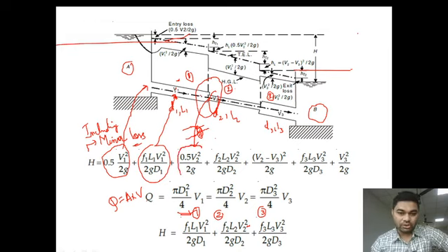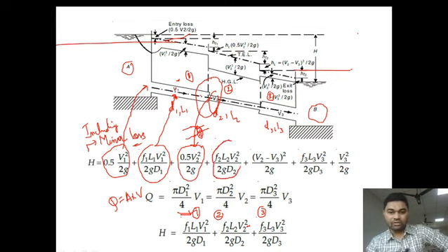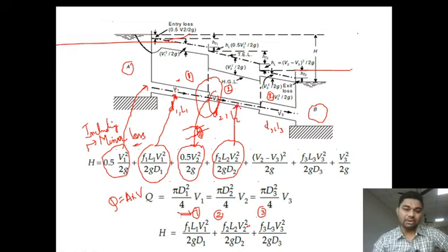This is due to loss due to sudden contraction. And next, again in pipe 2, major loss, frictional loss, is occurring. The formula for that is f2 L2 V2 square by 2g D2. This is due to friction loss in pipe 2, major loss in pipe 2.